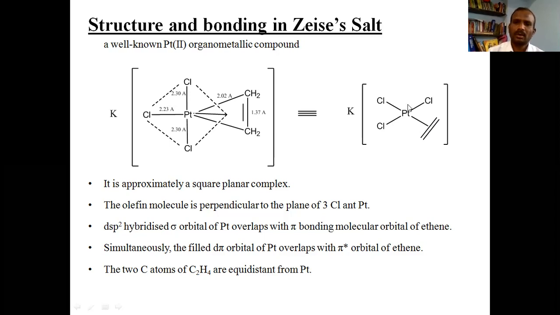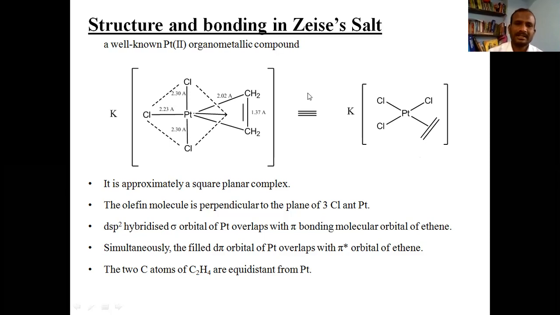The dsp2 sigma orbitals of platinum overlap with the pi bonding molecular orbitals of the ethene, the olefin. Similarly, the filled d pi orbitals of platinum overlap with the pi star orbitals of the olefin. So this happens simultaneously.